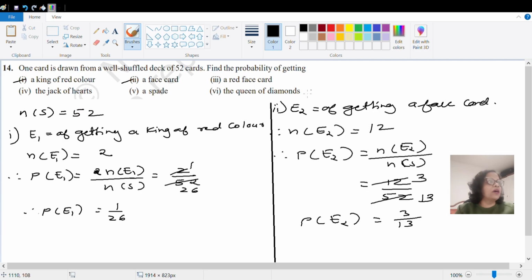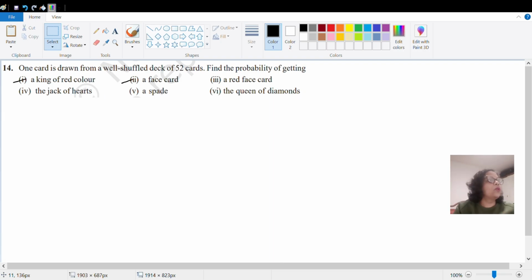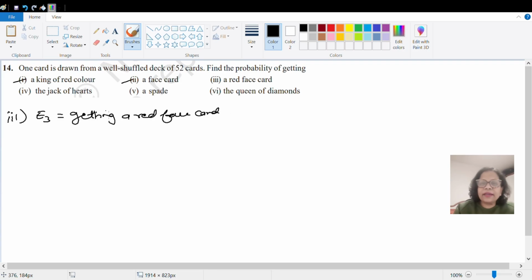Let us go to the third sub question. The third sub question says you have to find the probability of getting a red face card. So let it be E3, getting a red face card. How many red categories are there? There are two red categories. Then how many elements are possible in this event E3?